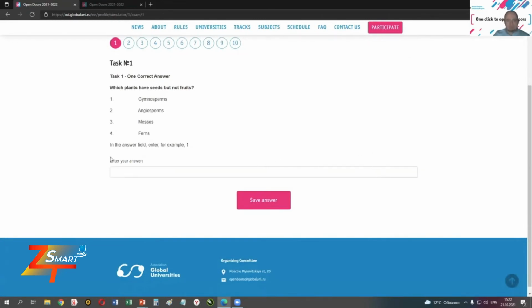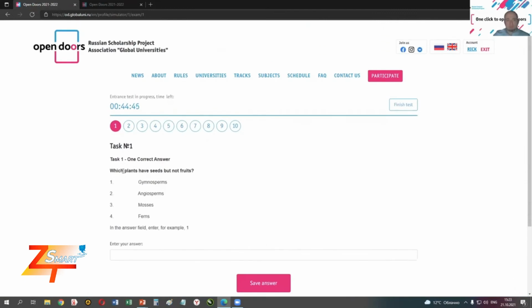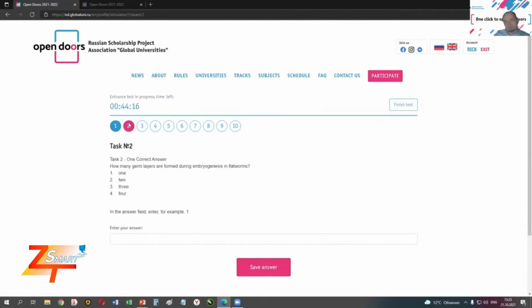Please pay maximum attention to this instruction here. This is an instruction about how to enter your answer. So for example, if you think the correct answer to this question is gymnosperms, number 1, you have to enter it like that, without anything like this, without this. This type of answer will also be incorrect. You have to enter it exactly how this instruction here tells you. So save answer. You are now moving on to the second question.